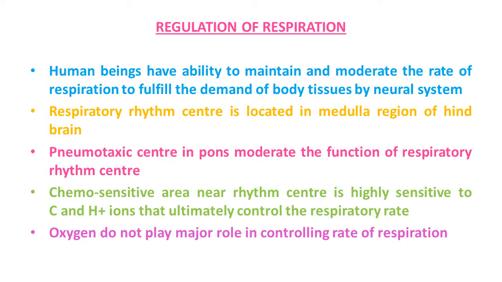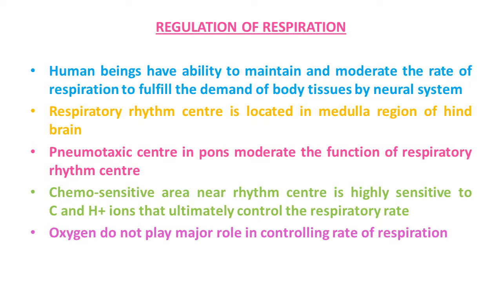That is important. It is regulated by the neural system, a specialized center present in the medulla region of the brain. It is called the respiratory rhythm center, and it is primarily responsible for this regulation. So, in the human brain, the medulla is the region where the respiratory rhythm center is located.